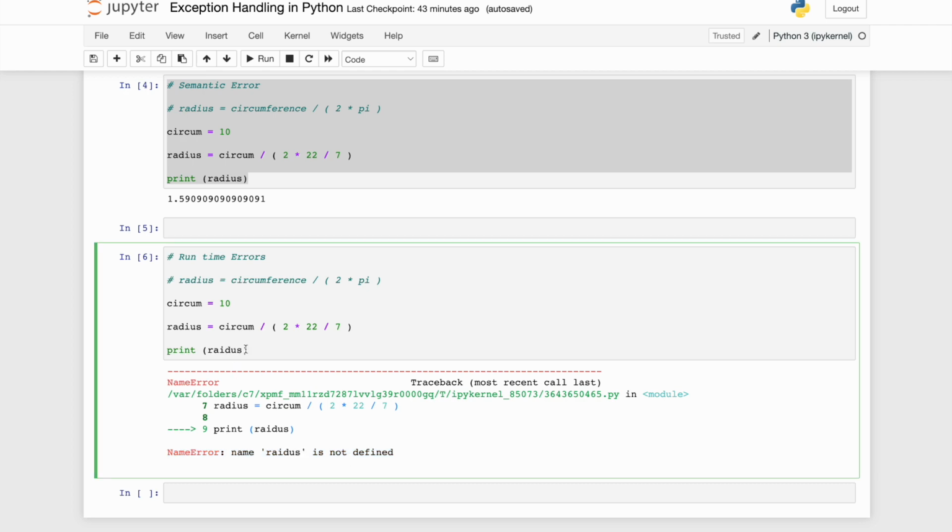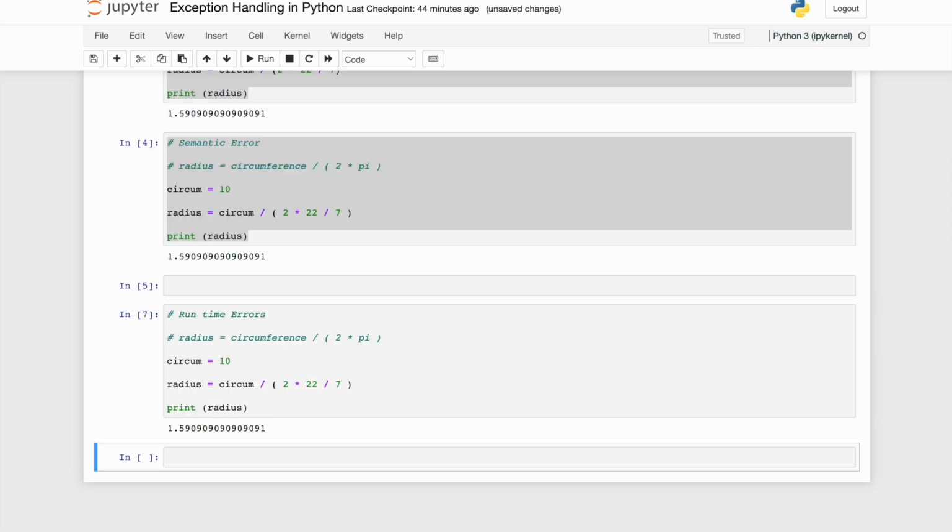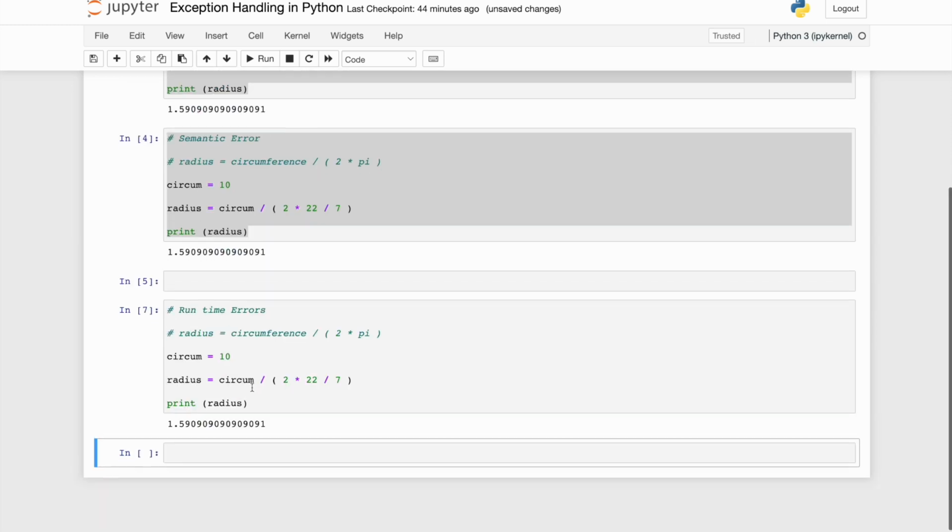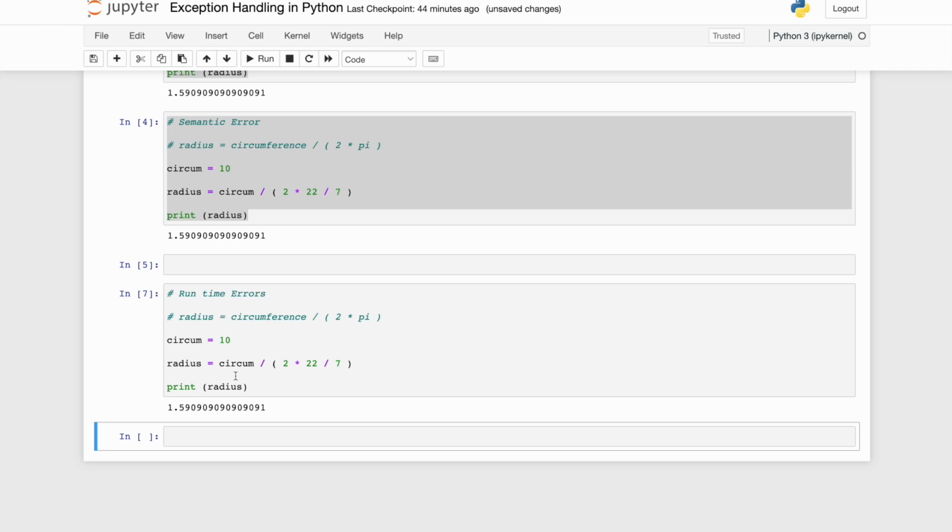So it is also somewhat easier to fix, and the way to fix is that you go ahead and correct the spelling, and essentially you are only printing those variables which are earlier defined in the program. Okay, so I will do that. So this was an example of runtime error. There are various examples of runtime error which we'll see just in a minute.